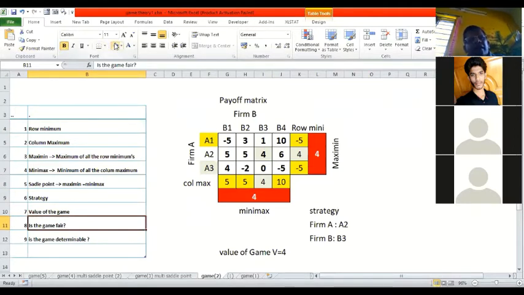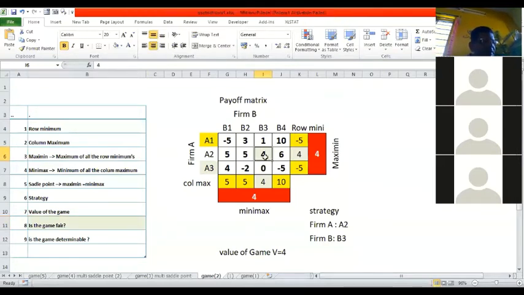Is the game fair? No, sir, because the saddle point is not 0. Is it determinable? Yes, it is determinable. Right?